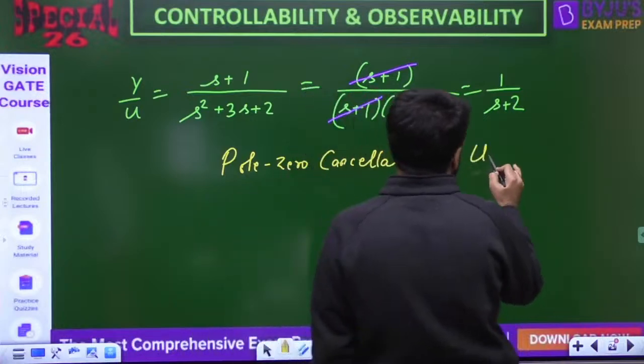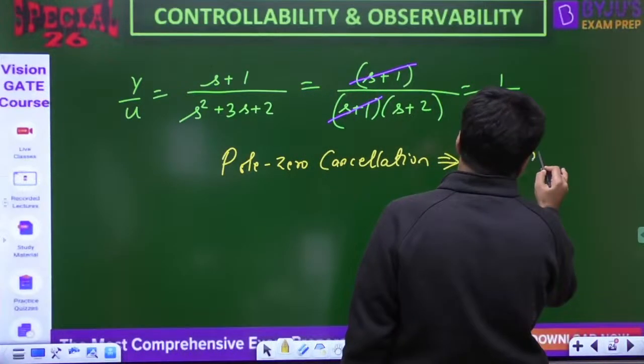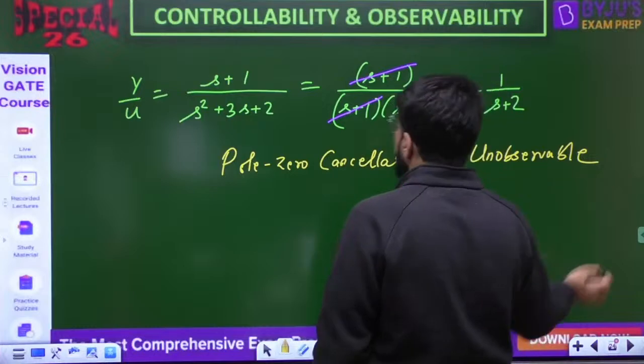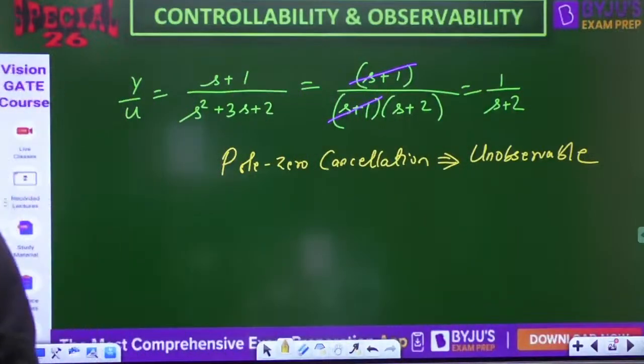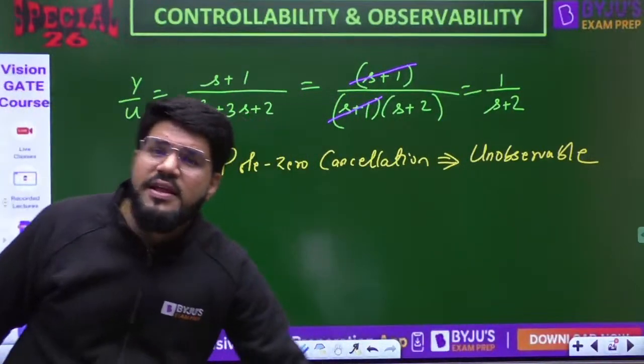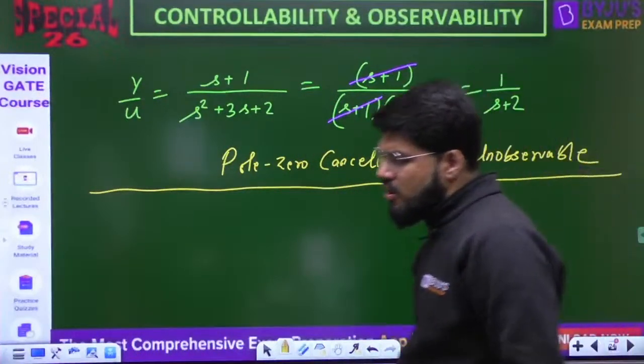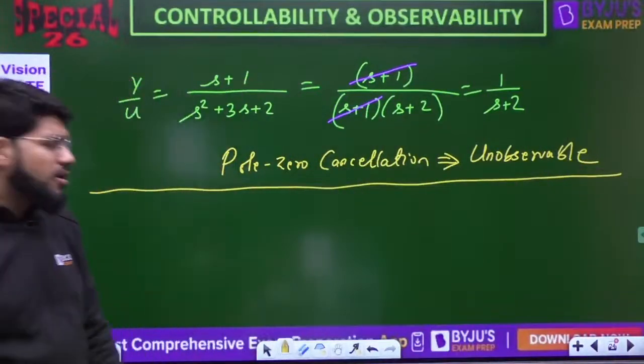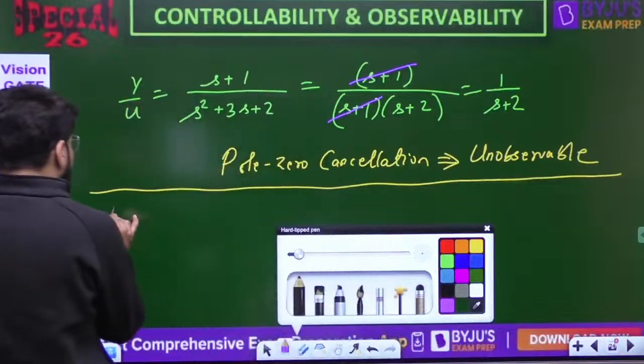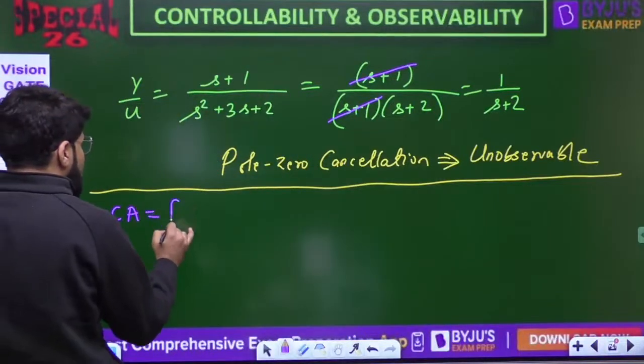And in the CCF model, whenever there is a pole zero cancellation, the system will always be unobservable. Always unobservable. If you want, you can again check with the Kalman's test. What is the CA matrix?